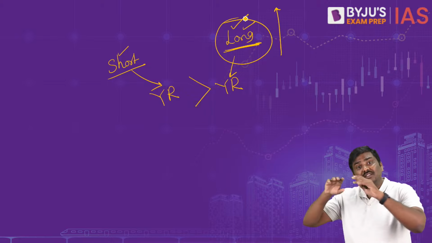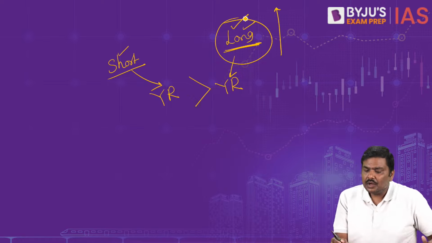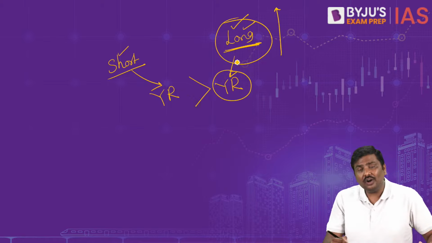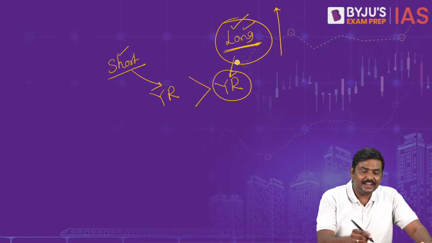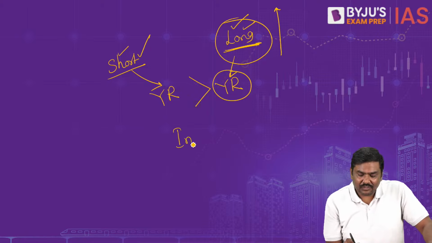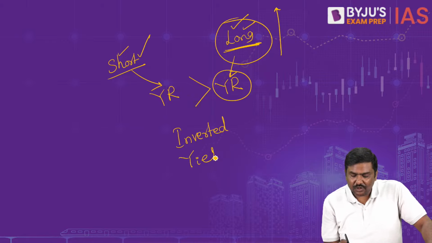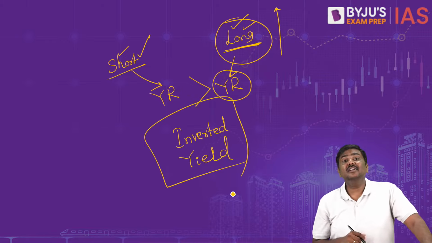But what if the yield rate on the long-term bond is smaller than the yield rate on a short-term bond? This is called an inverted yield curve.